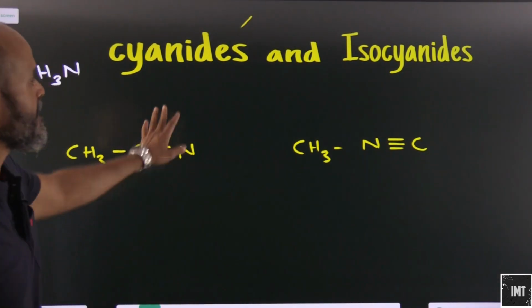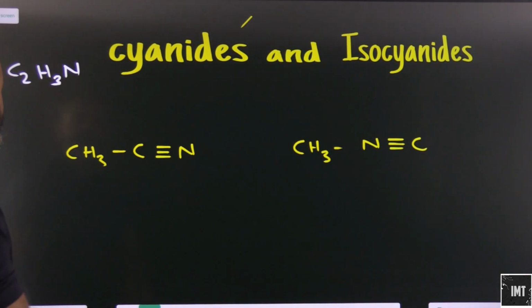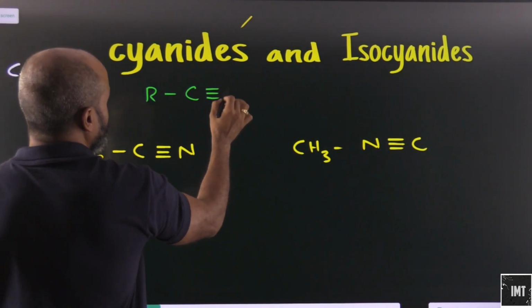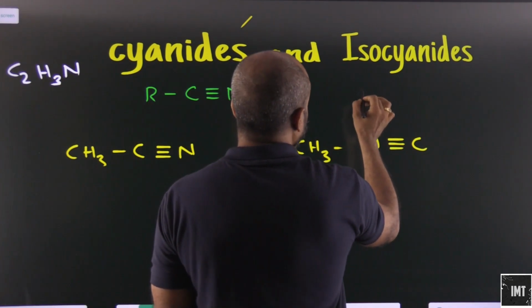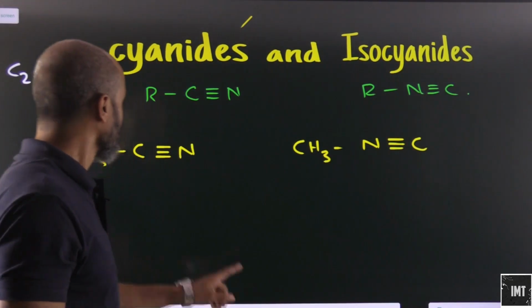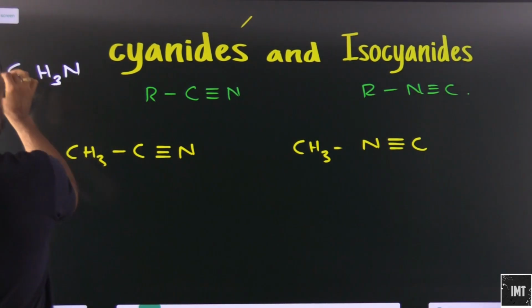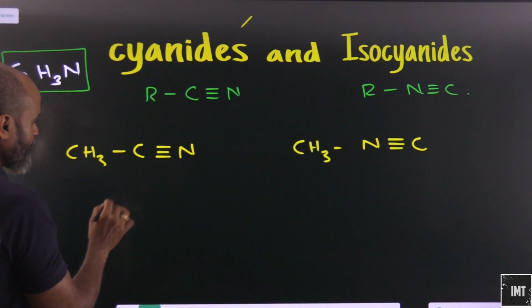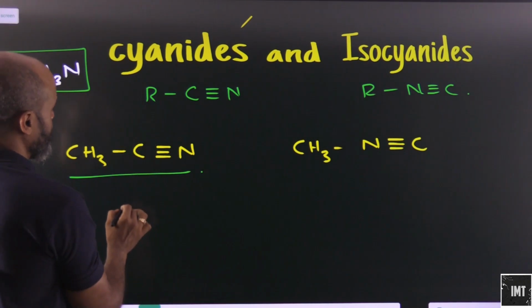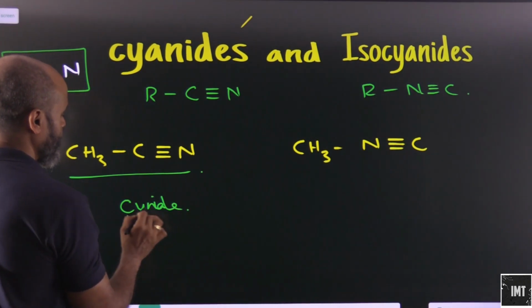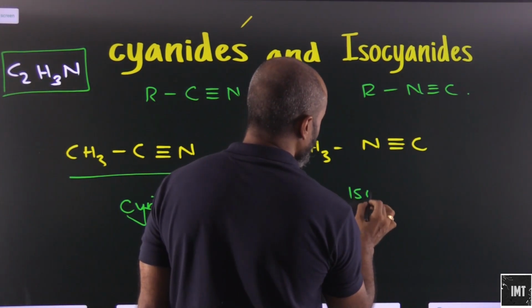Let's look at cyanides and isocyanides. Okay, so what are cyanides? If I look at the general formula of cyanides, it will be like this. And what are isocyanides? If I look at the general formula for isocyanides, this will be like this. Okay, so this is basically what? Coming from the same molecular formula C2H3N. So this is basically a cyanide, and this will be an isocyanide.